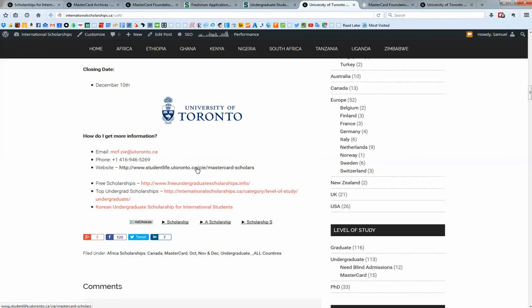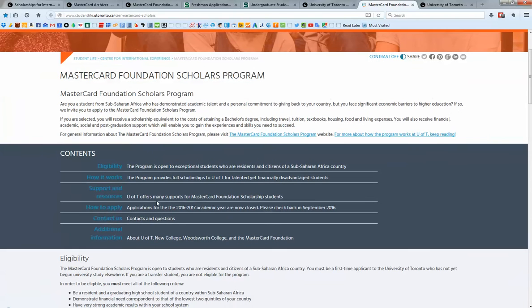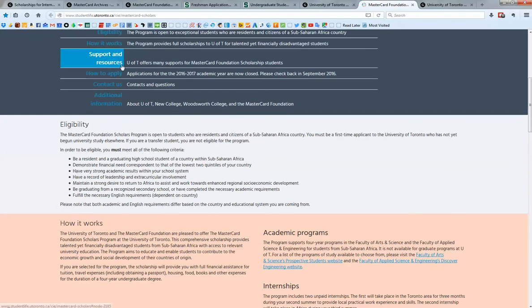But again, if we want to open this up, we would click on this link, always at the bottom. You can click on the link, how to get more information. And so that takes us to this page. Here we are at the University of Toronto page. The University of Toronto is different than MasterCard, and every one of these scholarships is going to have a slightly different application process. Here, you just send in one application, and so it says how to apply.